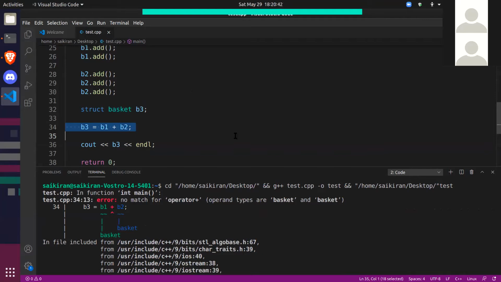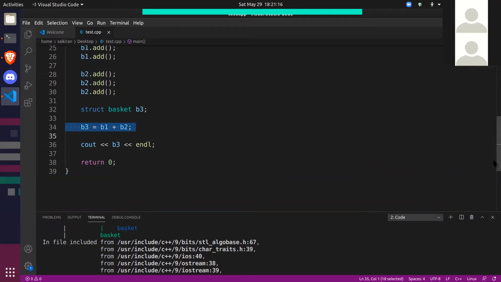So since basket is a user defined data type, we created baskets. We also need to tell it how to add baskets. So I want to explain to C++ what to do when I say basket plus basket. So logically, when you add two baskets, you should get another basket, right? Just like when you add two numbers, you get another number. When you add two strings, you get another string. Similarly, when you add two baskets, you should also get another basket.